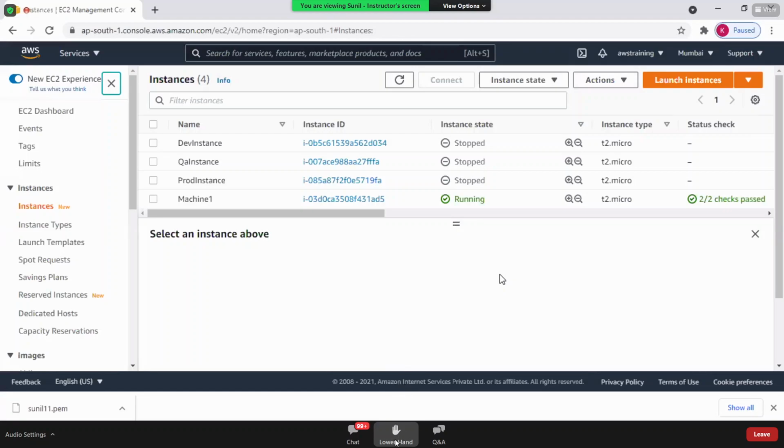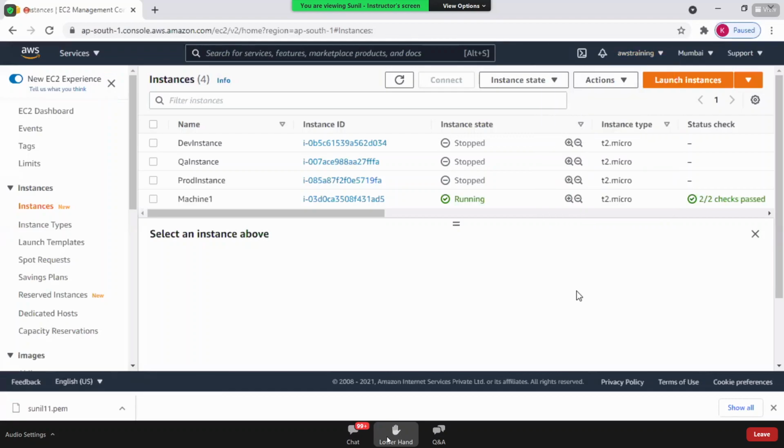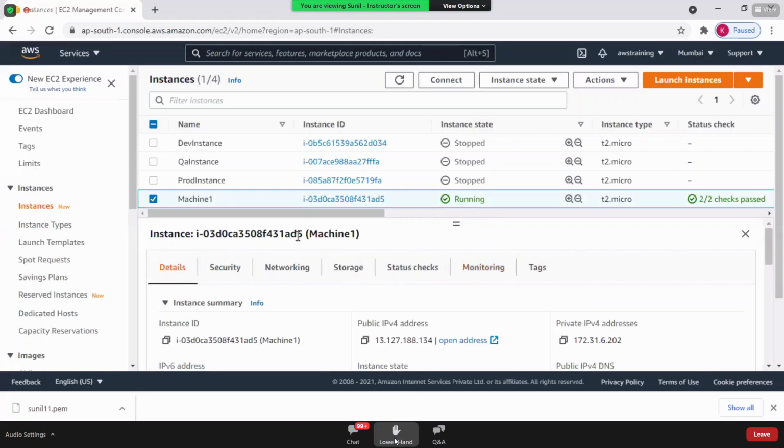Once you're done practicing, please do not log out of AWS. This is the way you can sign out of AWS, but don't sign out because the machine is in running state. Once you're done practicing, select the machine and you need to stop the instance. Don't leave the machine in running state and then sign out. You have to learn how to manage the instances. Because it is free, you cannot misuse it. You have to use it properly.